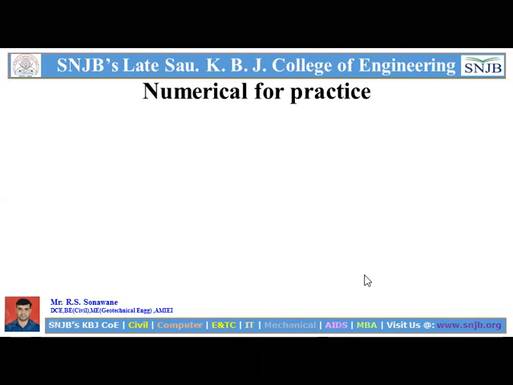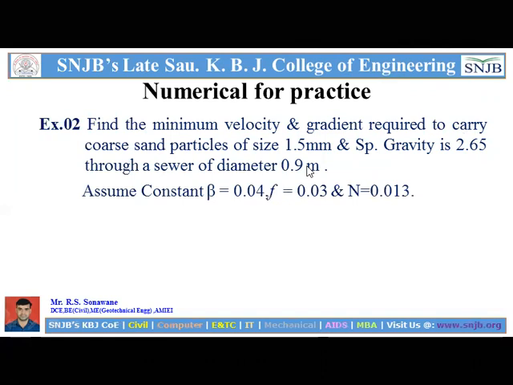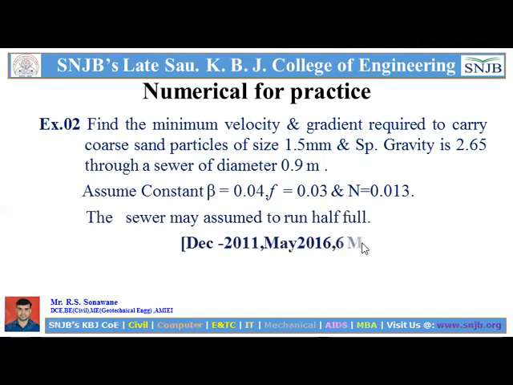So here are some numerical examples for practice, and you have to practice at your home, as this is the quarantine period or pandemic situation. So the second numerical example: find the minimum velocity, that is nothing but the self-cleansing velocity, and its gradient, to carry coarse particles of size 1.5 mm and specific gravity 2.65 through a sewer of diameter 0.9 meter. And again, some constants are given: beta 0.04, F 0.03, and N 0.013. The sewer may be assumed to run half full.